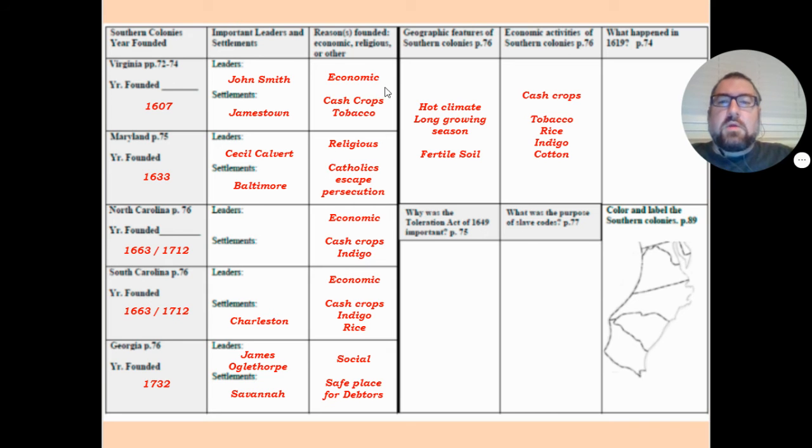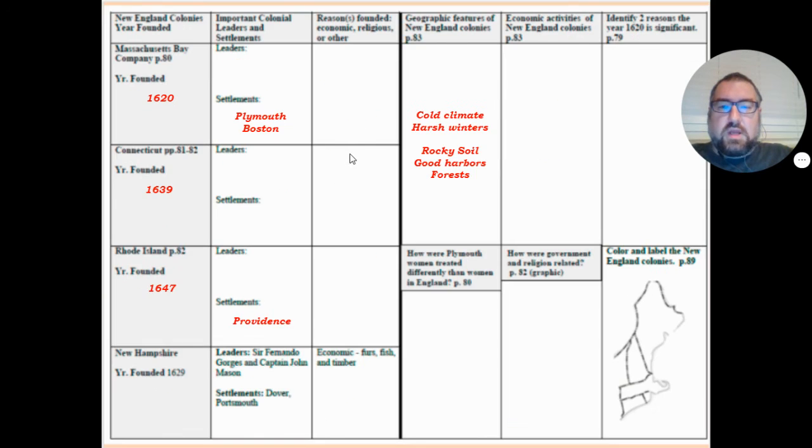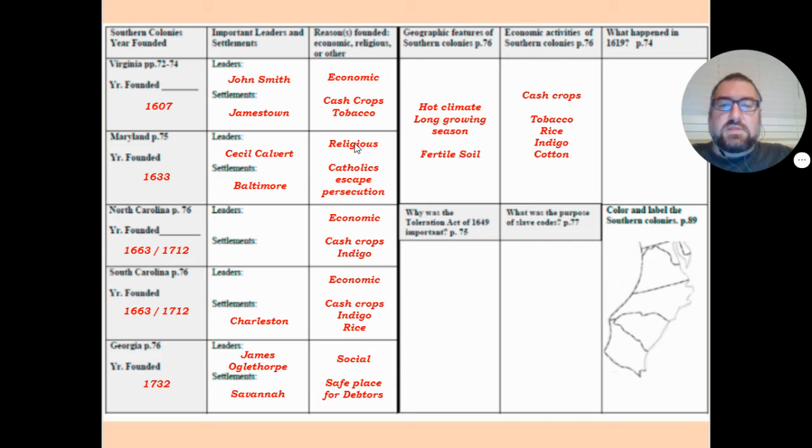So one more time, all of these guys were starting up these colonies for economic reasons. When they arrived, they saw that the geography said a long growing season, very hot, fertile soil. So if you want to make money, you can make money by growing stuff. What are you going to grow? Cash crops, specifically tobacco and rice and indigo. Cotton would not be as big a deal or as favorable a cash crop until later in America's history.